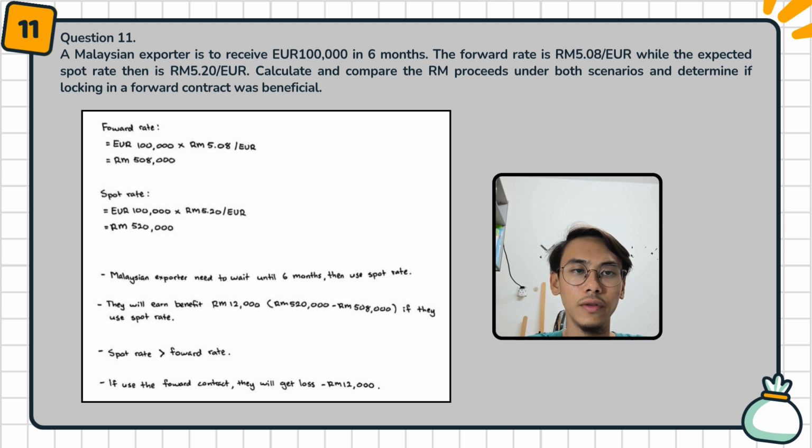If they use the forward contract, they will get a loss, a deficit of RM 12,000. We can calculate it vice versa, from the forward rate minus the spot rate.